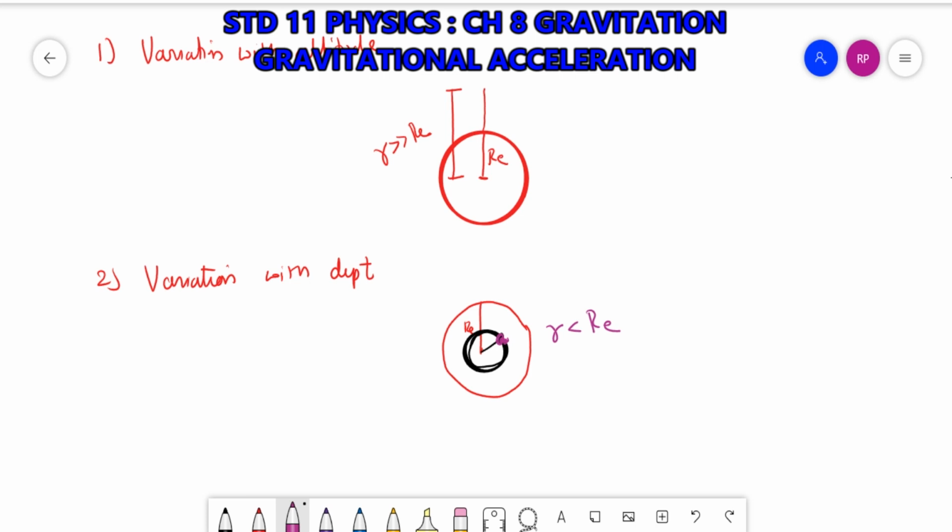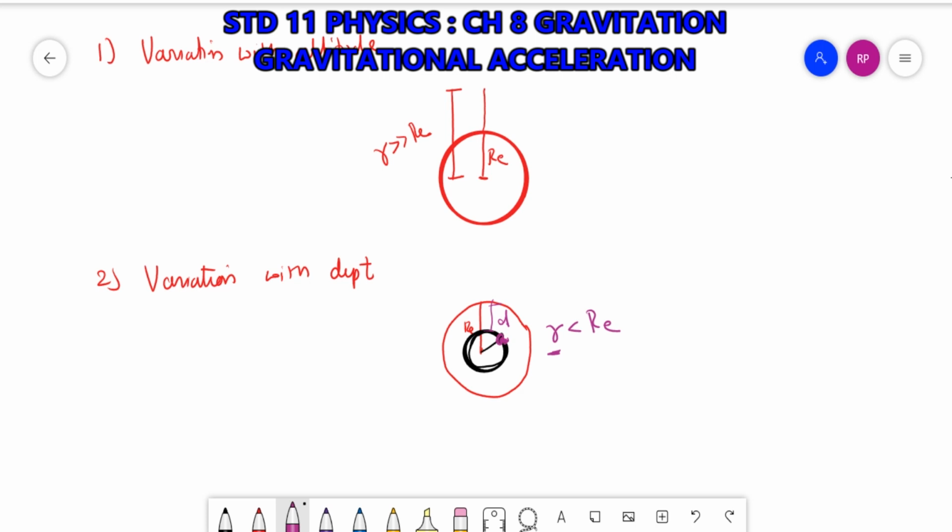So in the formula G M by R square, we need to replace it by r. The value of r is lesser as you move inside, so the gravitational acceleration will change. So there will be variation in gravitational acceleration with depth from the surface of the earth.